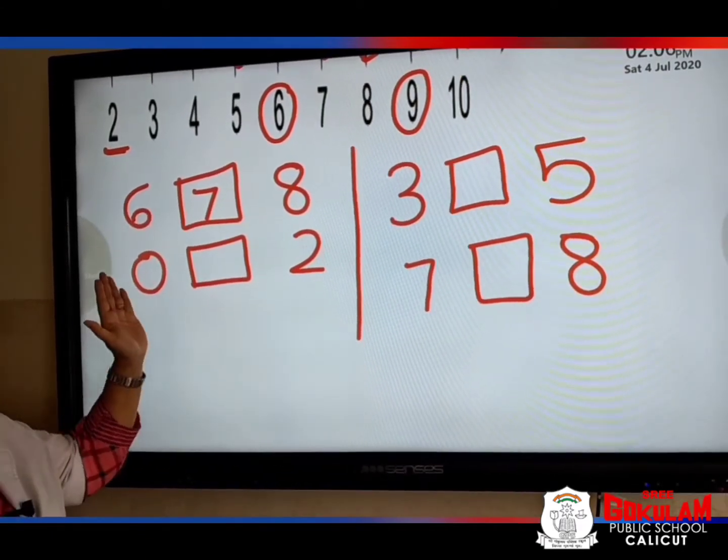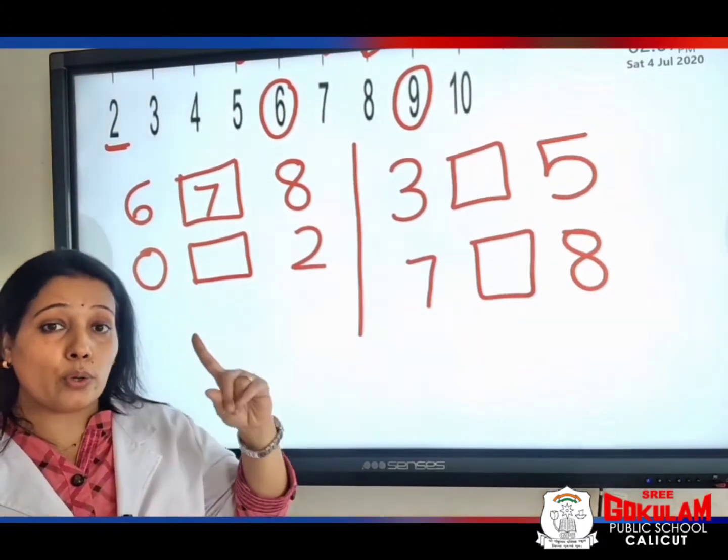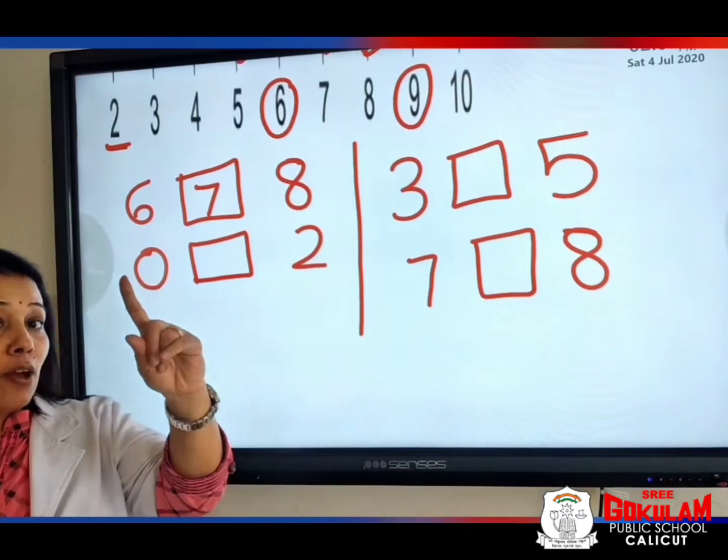Next, 0 and 2. Which is the between number? 0 comes after... Yes, 1.